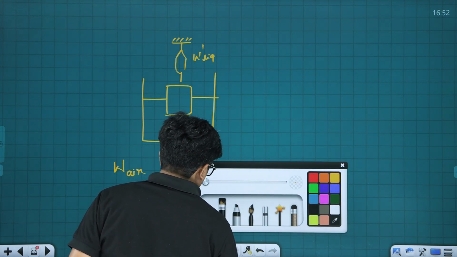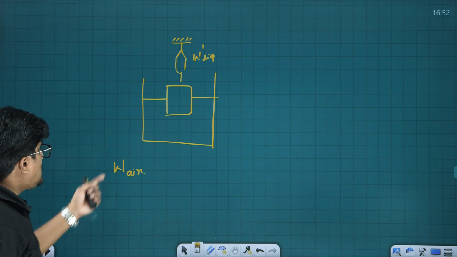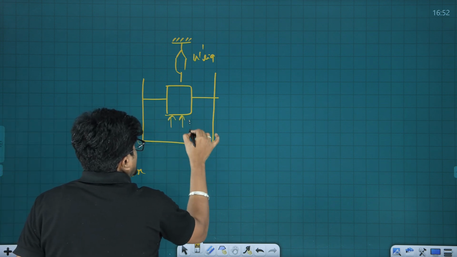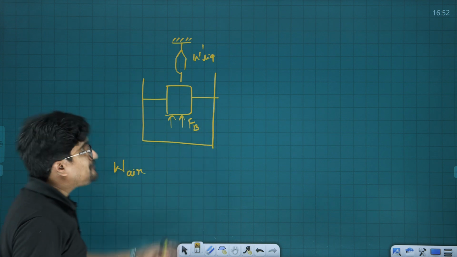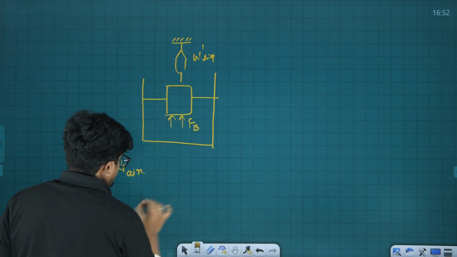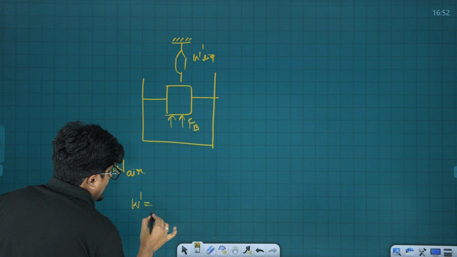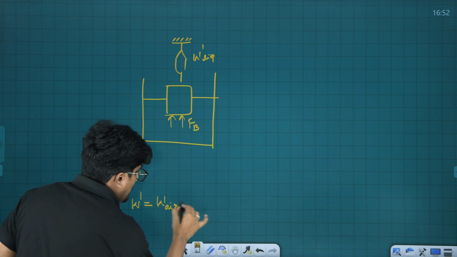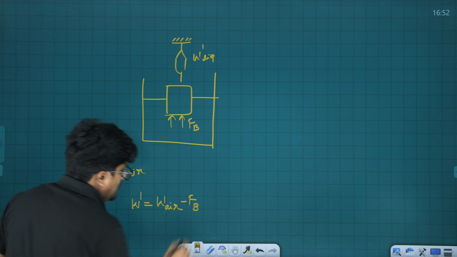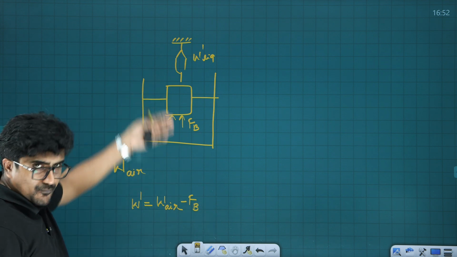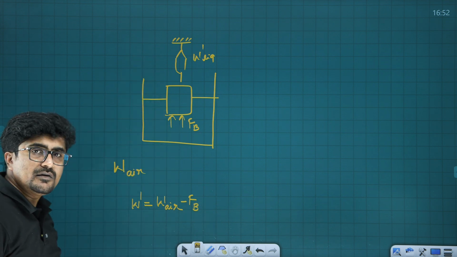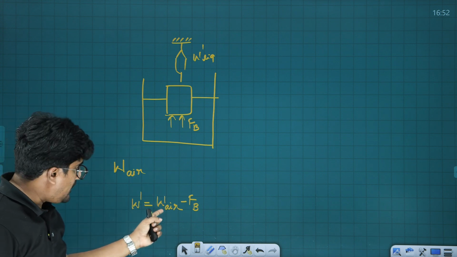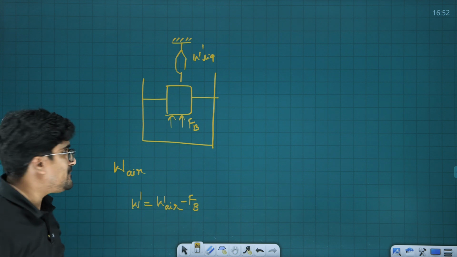Since there is a buoyant force in the upward direction, W dash is going to be W in air minus F suffix B, the buoyant force, because the net pulling force is what's going to be measured by the spring. So W dash is W in air minus F suffix B.